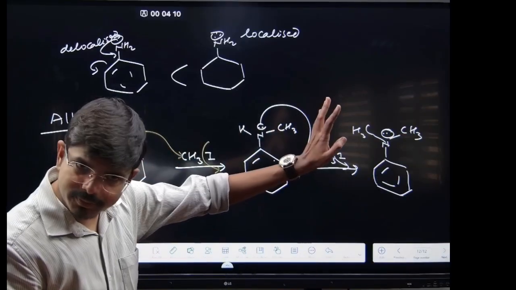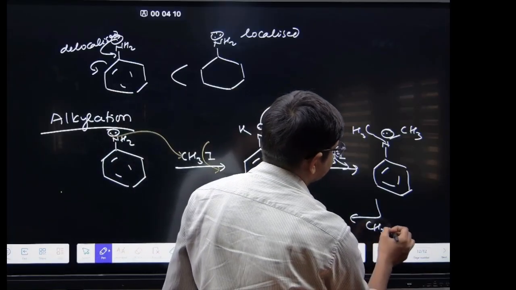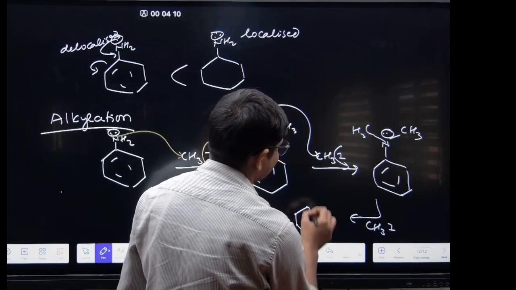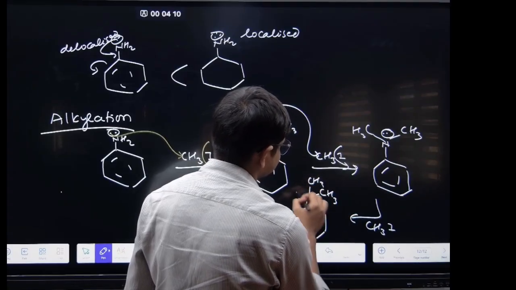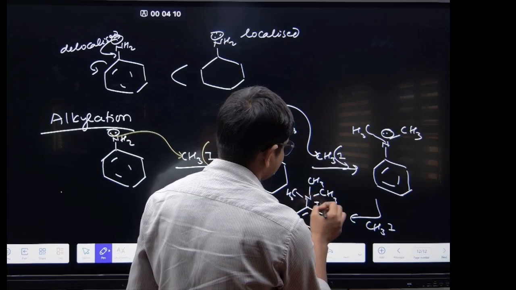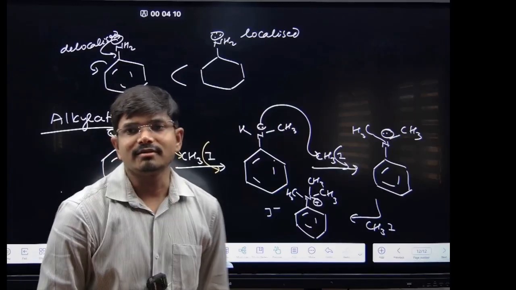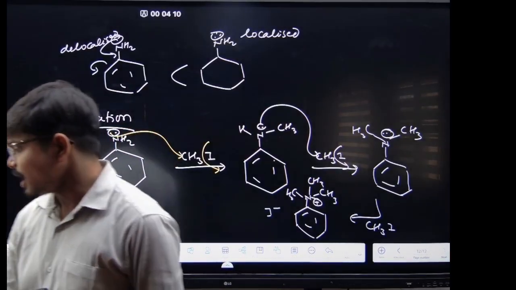Again you have the lone pair, and again it can attack to form the quaternary salt. As long as it has a lone pair, it will go on attacking CH3I.